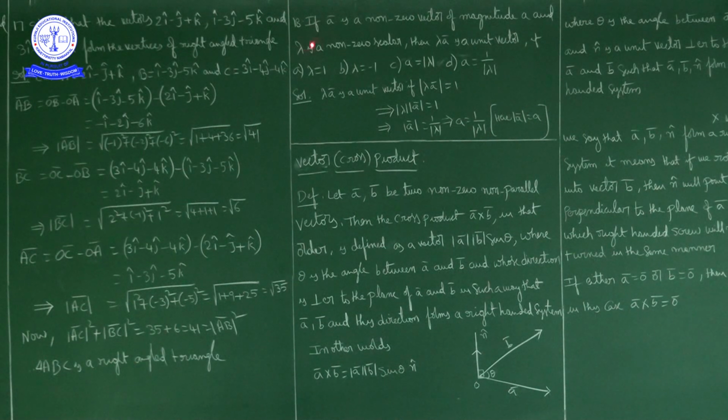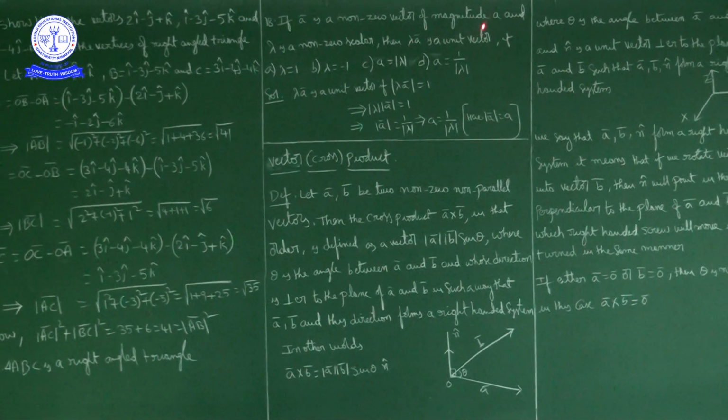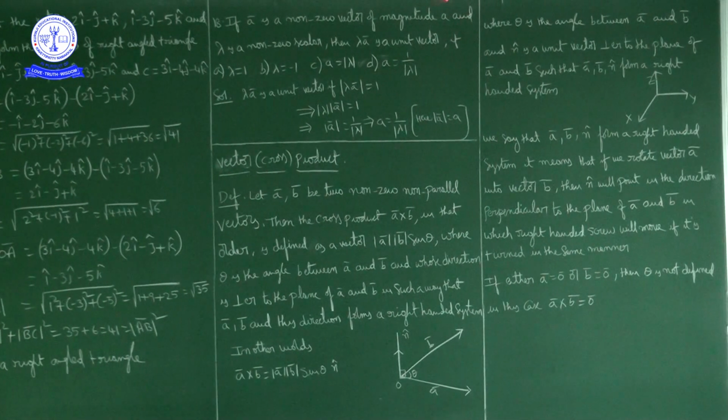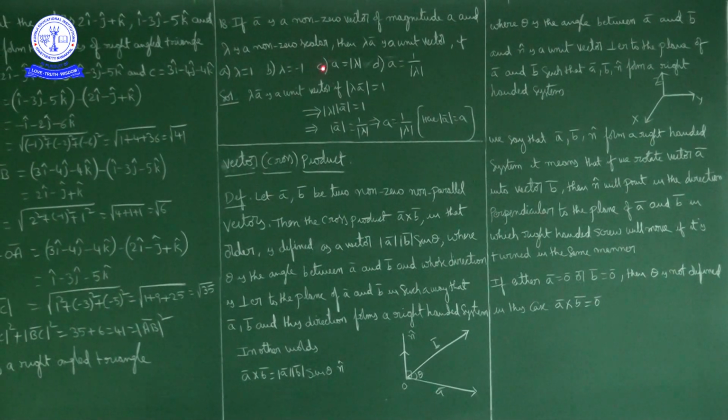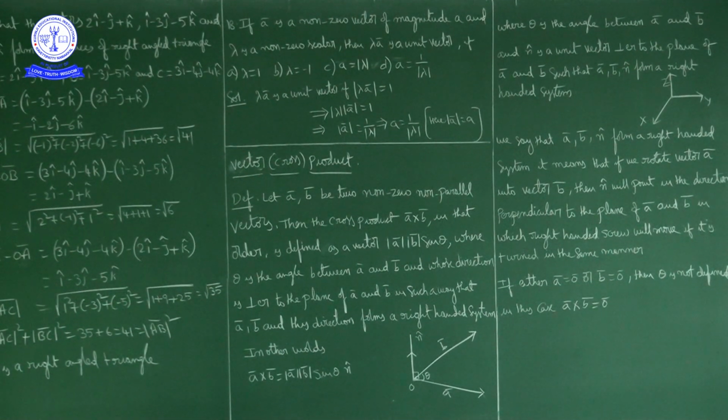Question number 18. If A bar is a non-zero vector of magnitude A, that is, magnitude of A bar is given as A, and lambda is a non-zero scalar, then lambda A bar is a unit vector if lambda is equal to 1, lambda equal to minus 1, A means magnitude of A bar, magnitude of A bar is equal to magnitude of lambda, or magnitude of A bar is equal to 1 by magnitude of lambda.